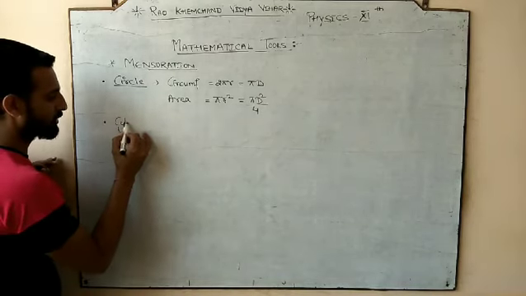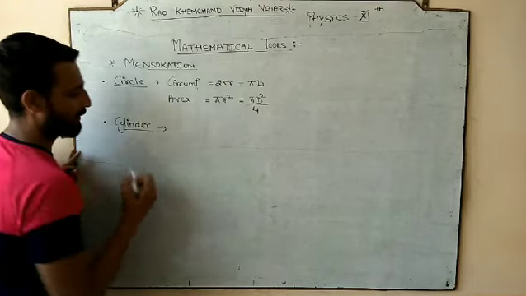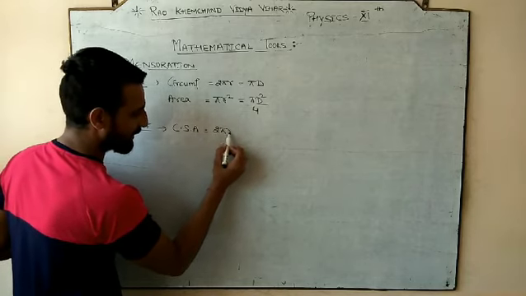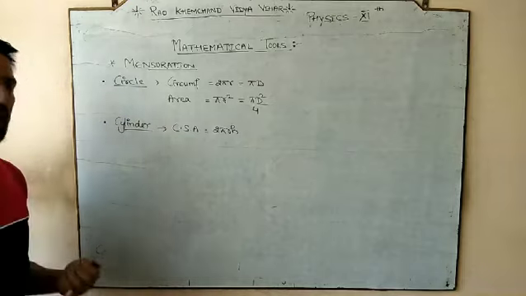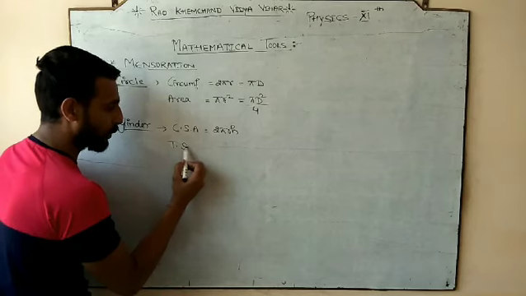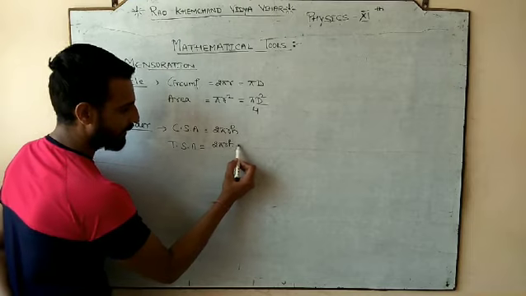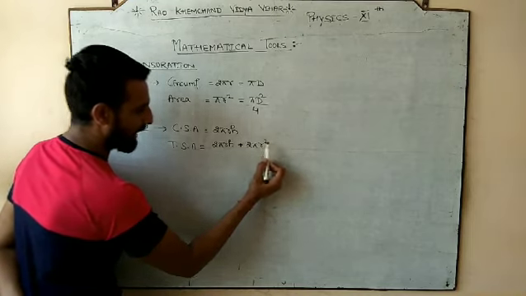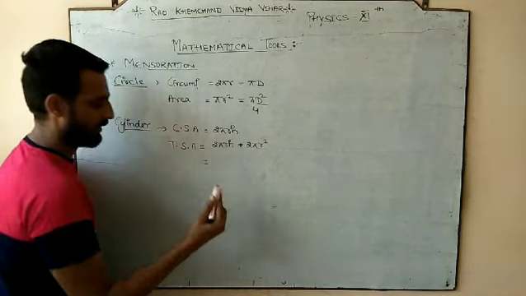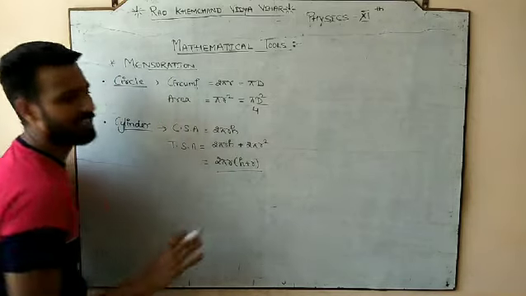Similarly, if we want to study the cylinder, what is the curved surface area of the cylinder? You will say, sir, it is 2 pi r into h, where r stands for the radius and h stands for the height of the cylinder. If I ask you the total surface area of the cylinder, it would be the curved surface area plus 2 times pi r square. If you want to write it with the common factor, 2 pi r into h plus r. If you want to write in this manner, that's your choice.